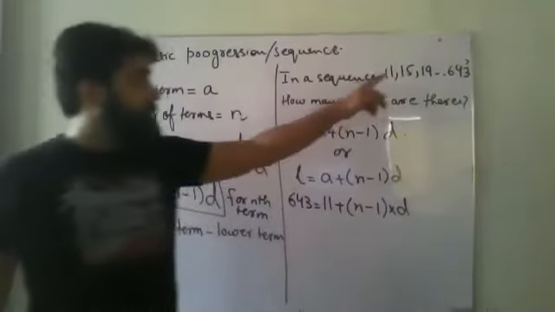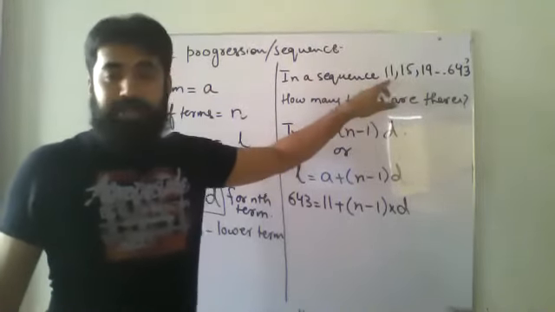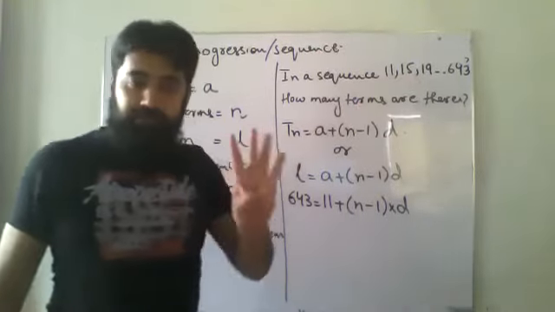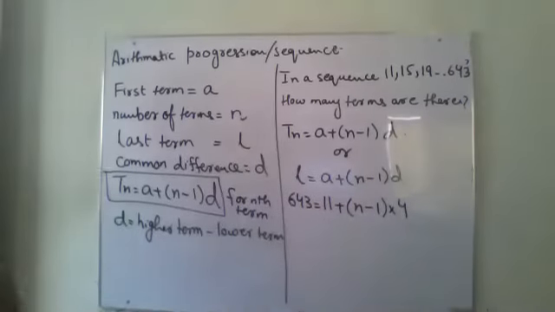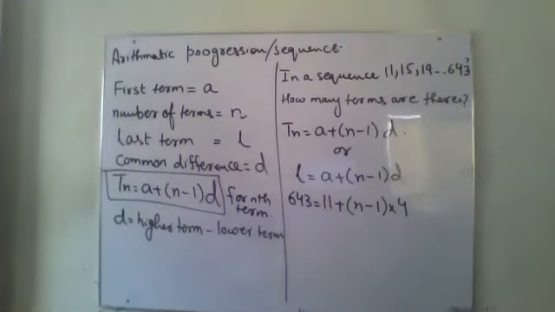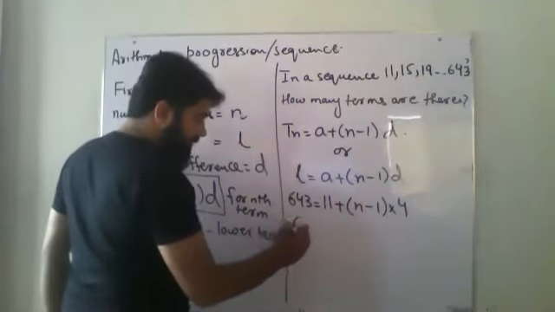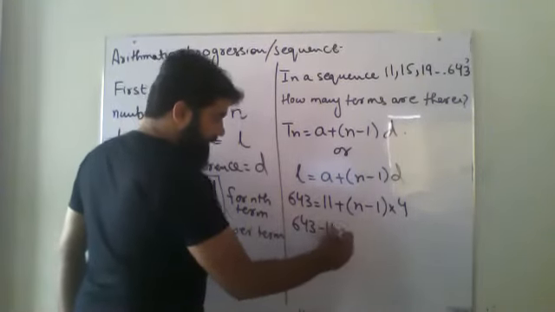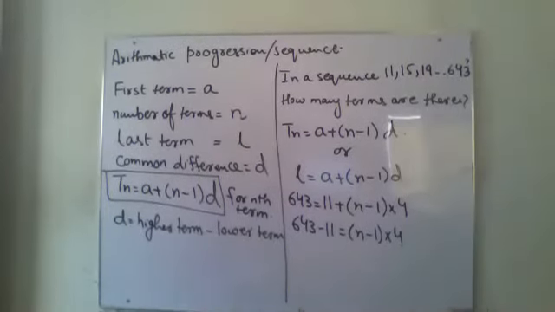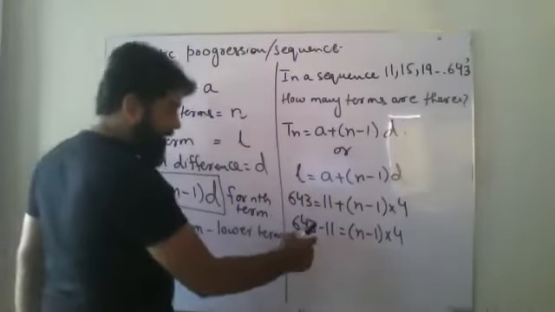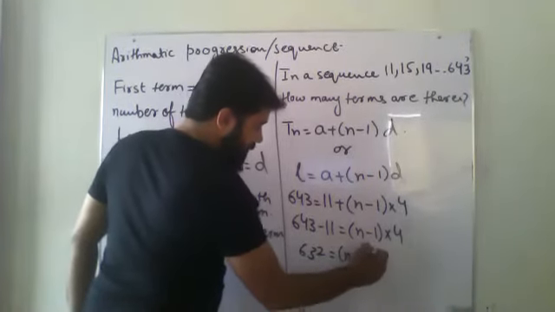Now what is D? So higher term minus lower term, that should be consecutive. So 15 minus 11 will become 4. And 19 minus 15 will become 4. This I have. Now I have to find the value of n over here. So what will I do? First of all, plus 11 will be shifted over here. 643 minus 11 equals (n minus 1) into 4. That's my first step. Now, when I subtract it, it will become 632 equals (n minus 1) into 4.